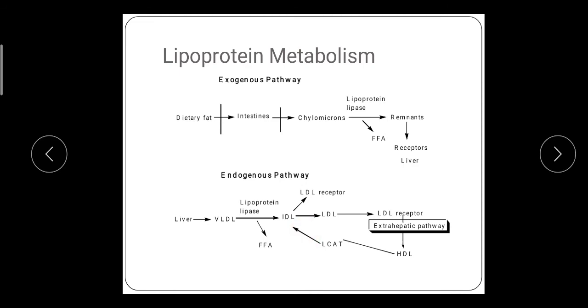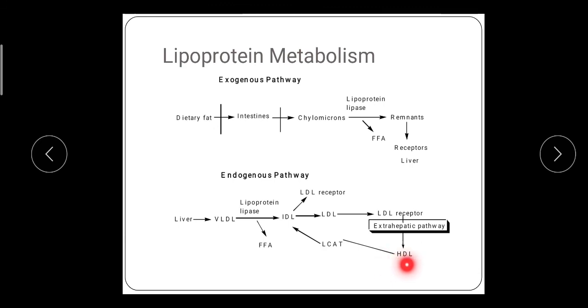Here it started from the liver: triglyceride and cholesterol convert into VLDL, and VLDL converts into IDL. Some of the IDL bind to the receptor present in the liver, and some convert into LDL. Some of the LDL bind to the receptor present on extrahepatic tissue, and from that there is generation of HDL.